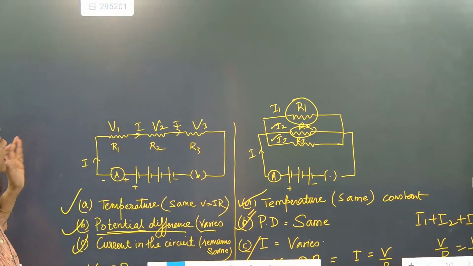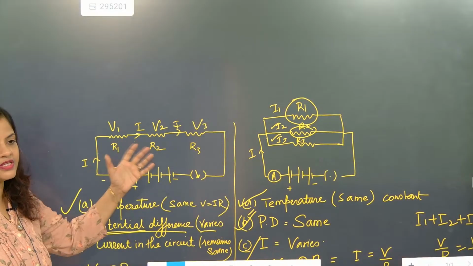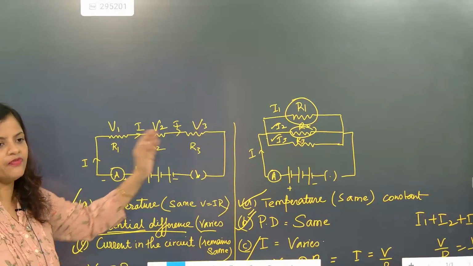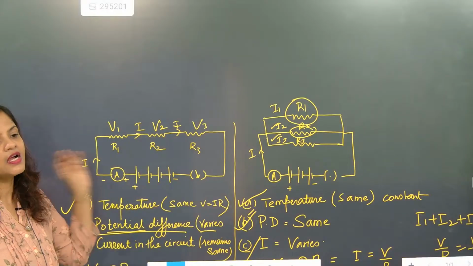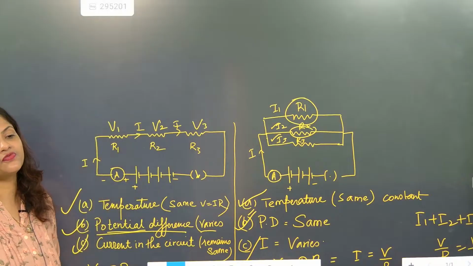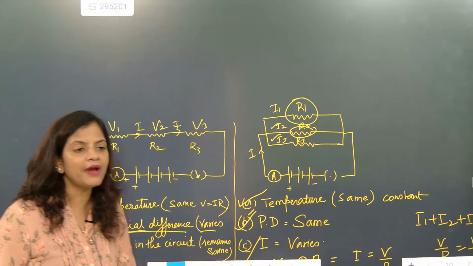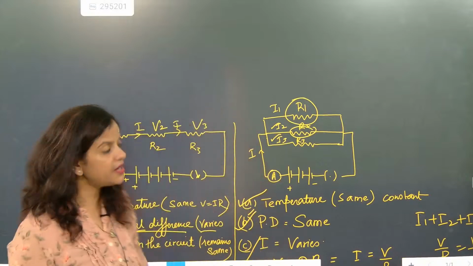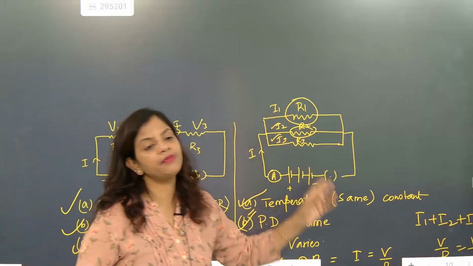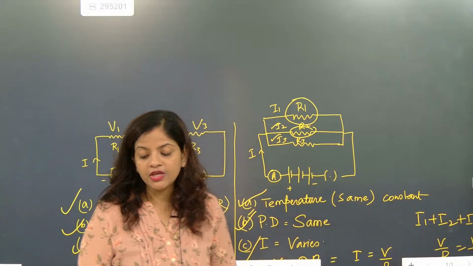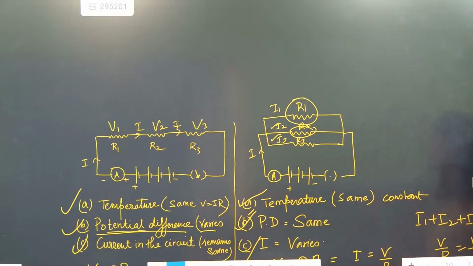The correct answer is that with 10 bulbs in a series connection, the voltage gets divided, but the bigger problem here is the same current is flowing. When the same current is flowing, the bulb brightness will reduce. But in parallel, a different amount of current is used by each bulb, so brightness remains intact. No matter how many you are using, the brightness remains intact. So that's the biggest answer here.